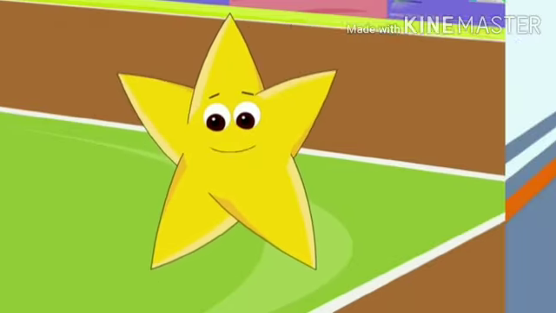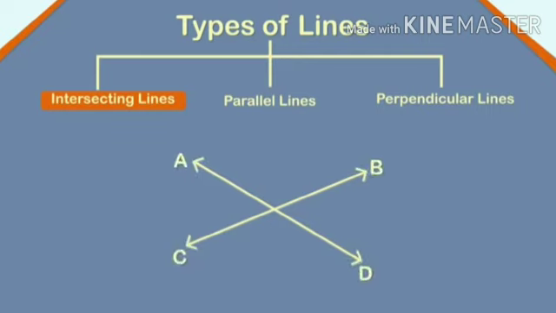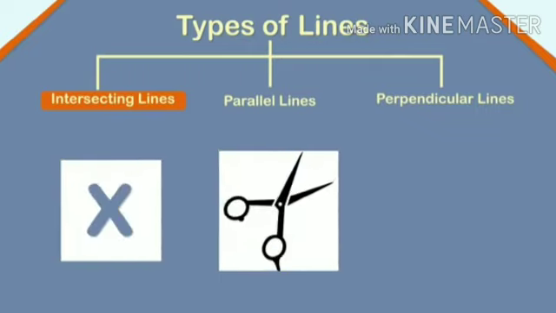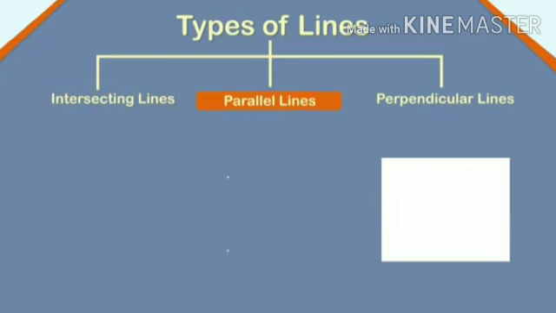There are different types of lines, Kabir. Let me explain. There are 3 types of lines. First, intersecting lines. Two lines which meet at a common point are called intersecting lines. Here, line AD and line BC intersect at a common point O. The letter X, a pair of scissors, and the intersecting junction on the roads are examples of intersecting lines.